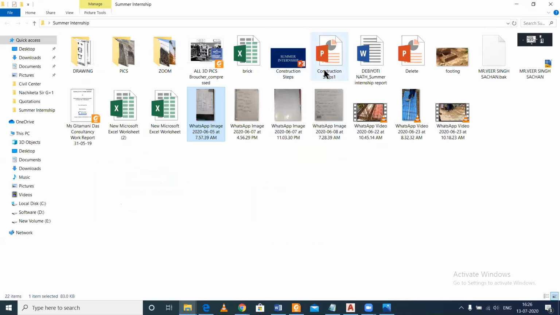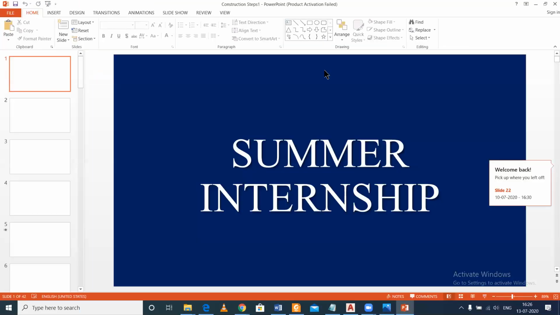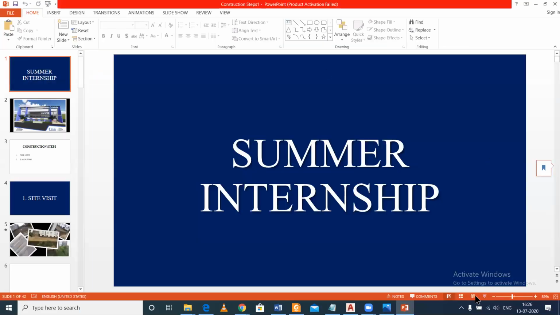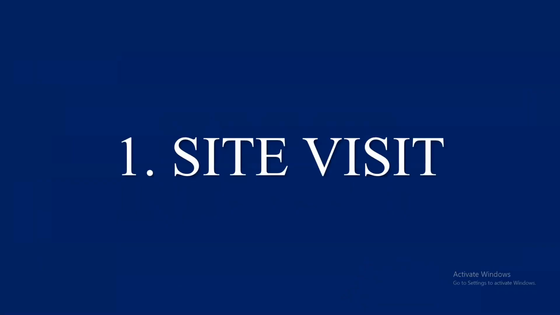Now we'll move on to the construction steps which we were discussing, and then we'll discuss some concepts here. So how much had we discussed in our construction steps?